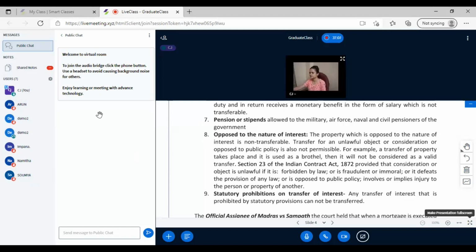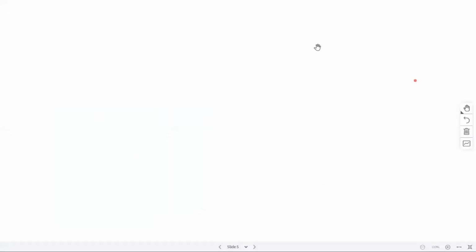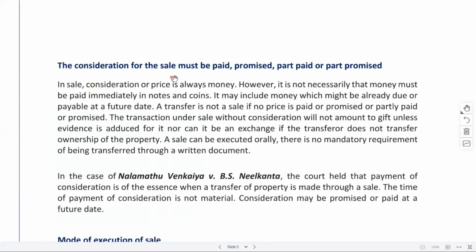So these were the two conditions. We have 4 conditions, right? So what are the remaining conditions which we have? It says the consideration for sale must be paid, promised, part paid or part promised. What is consideration in case of sale? It is money. So money may be completely paid, completely promised, part paid, and for the